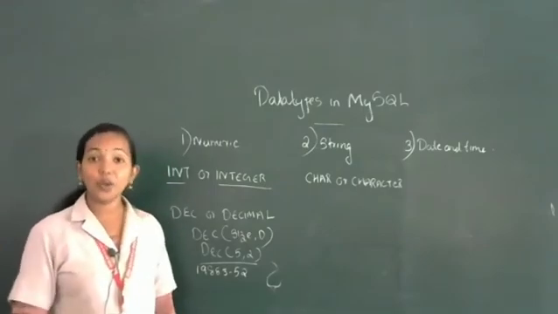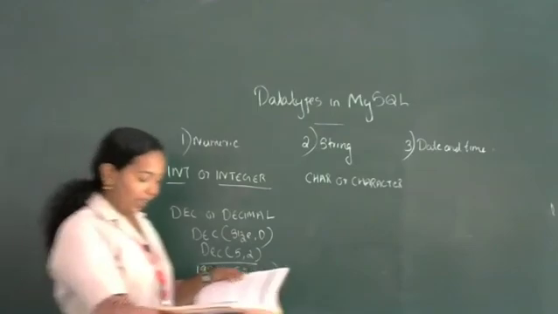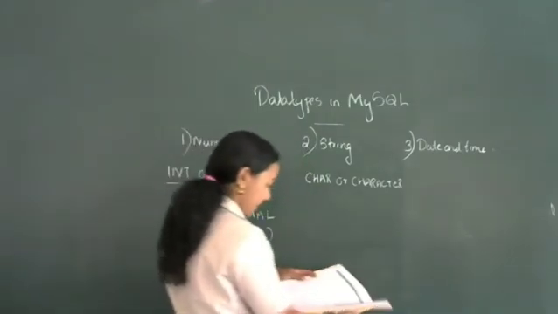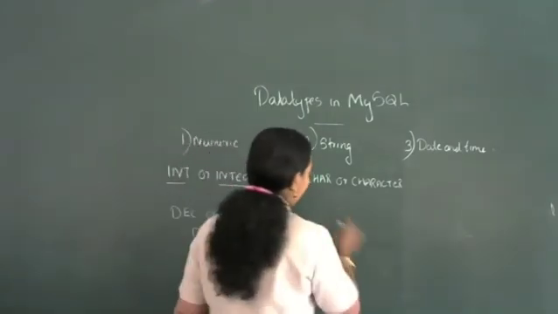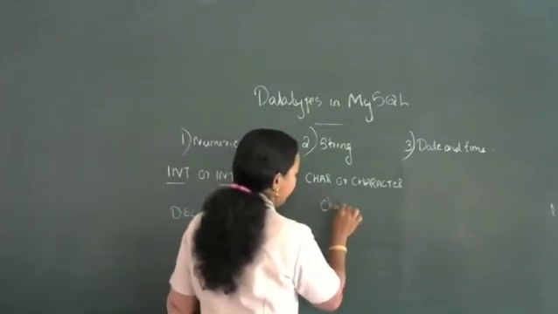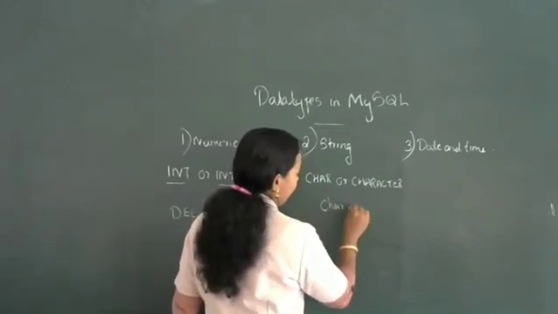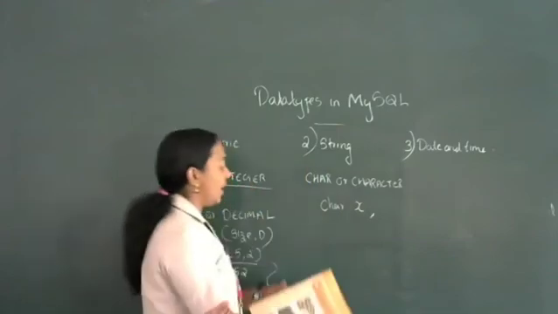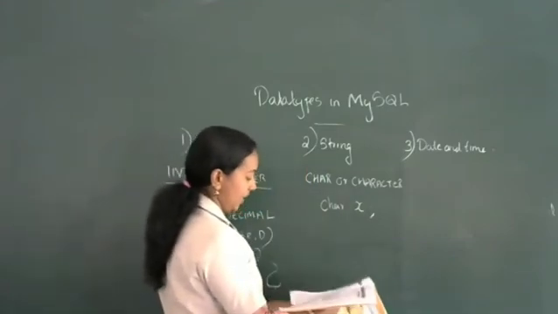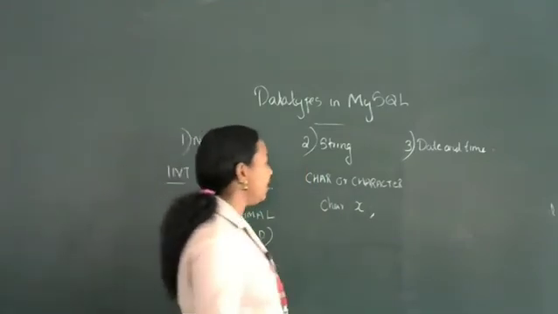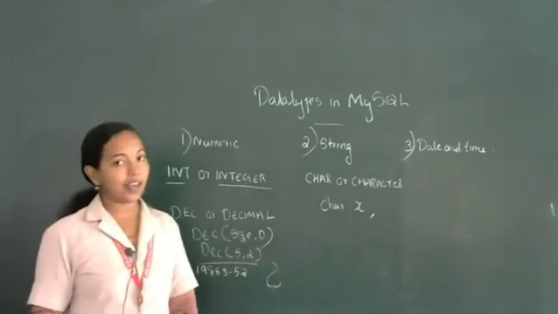It is equal to a character array. We can write it like this: char of x, then the variable name. For a single character we use char or character.